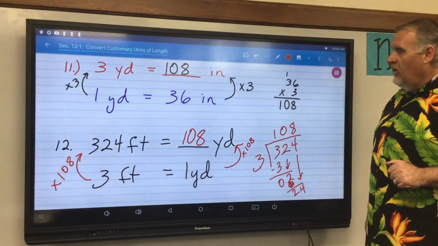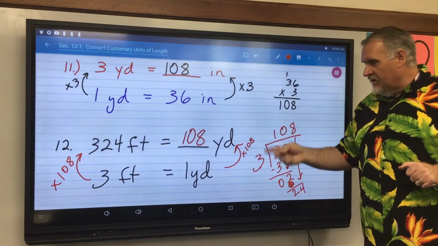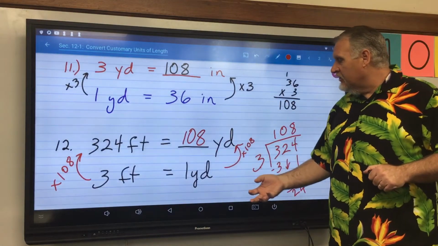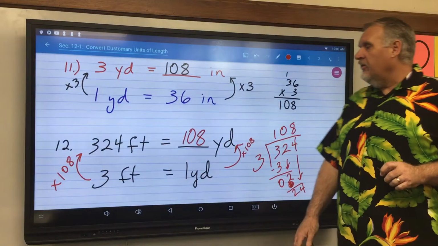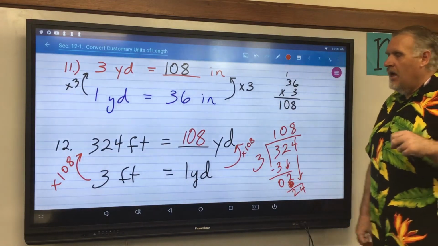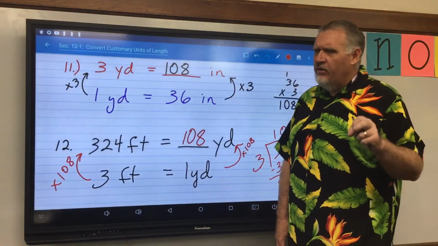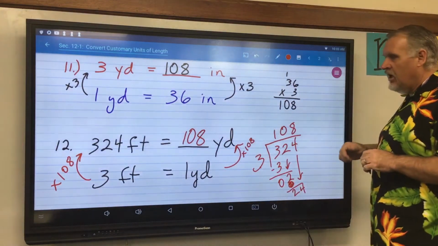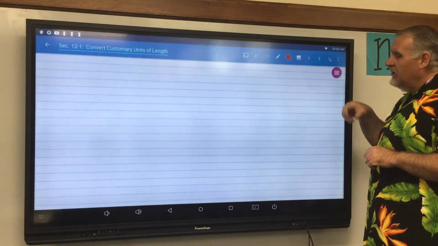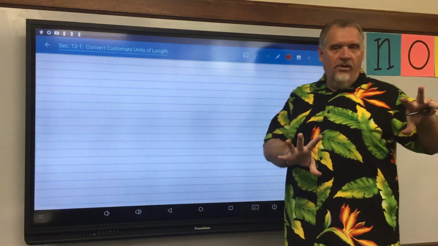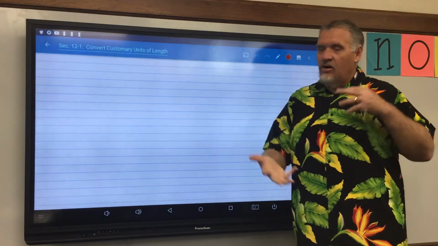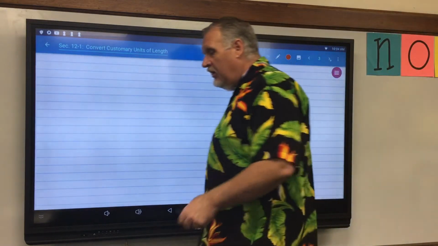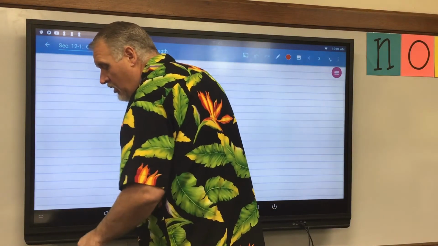Okay? Which makes sense. If one of these yards equals 3 feet, I would multiply 108 times 3, and that would give me the 324. So I'm going to go out on a limb and say every answer is probably not going to be 108. Just keep that in mind. All right, let's do a couple more of these. Length is probably the one that you'll have the least trouble with, just because there's not a lot of relationships to work with. So I think you'll zip through this today pretty quickly if you haven't already.